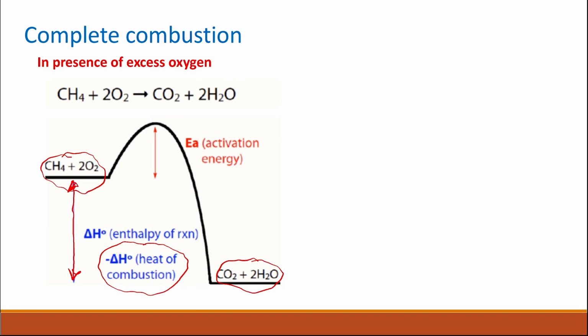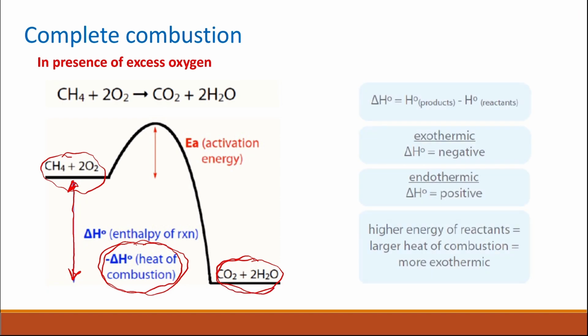The higher the energy of the reactant, or the higher the energy of the hydrocarbon, the higher the heat of combustion, or we're going to have more heat of combustion, because the products at the end are going to be carbon dioxide and water. So the difference in the energy between the reactants and the products, which is the enthalpy of the reaction, is going to be with a negative sign because the energy of the reactants is higher than the energy of the product. So this is called an exothermic reaction.